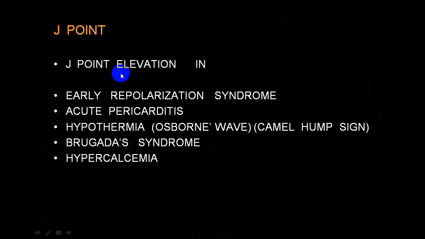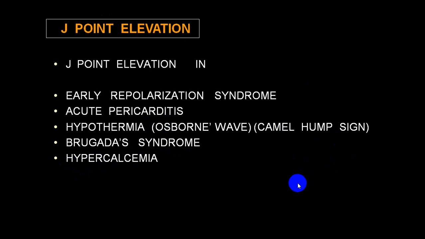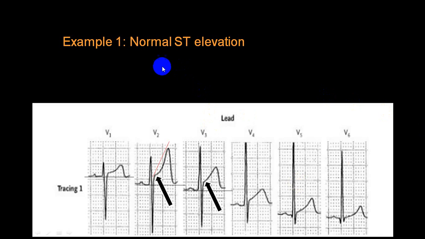So look at the J point elevation. J point elevation can be in early repolarization, acute pericarditis, Osborne wave in hypothermia, Brugada syndrome, and sometimes you can also have a J point elevation in hypercalcemia. Osborne wave is also described as a camel hump sign because it looks like a camel hump. That's why. So this is normal.